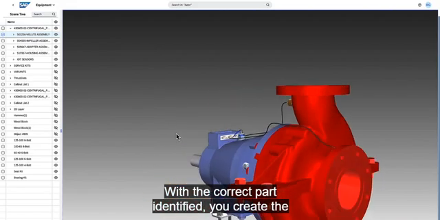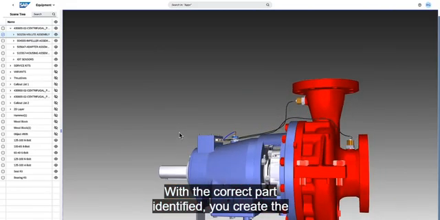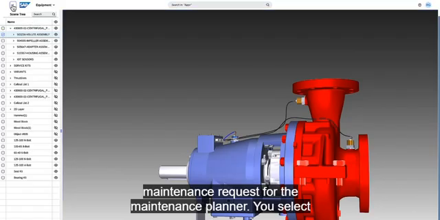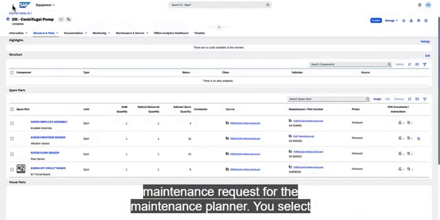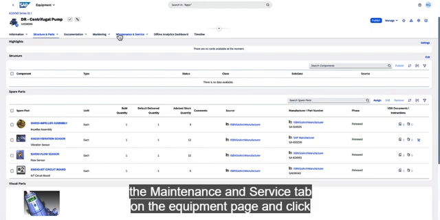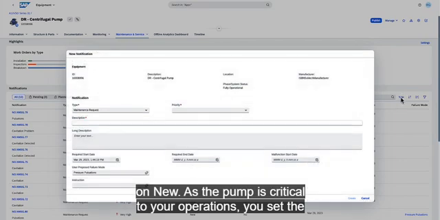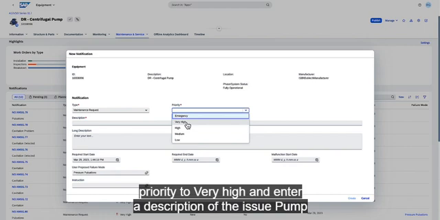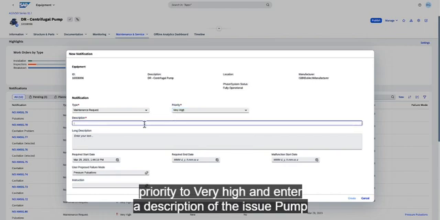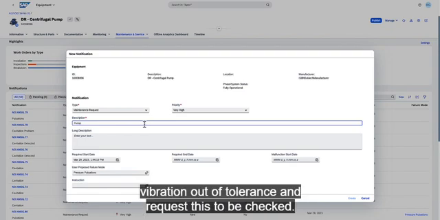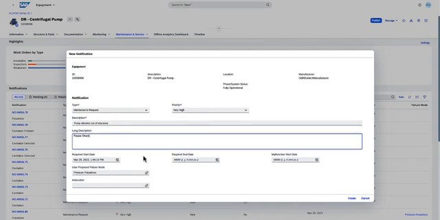With the correct part identified, you create the maintenance request for the maintenance planner. You select the Maintenance and Service tab on the Equipment page and click on New. As the pump is critical to your operations, you set the priority to Very High and enter a description of the issue, pump vibration out of tolerance, and request this to be checked.